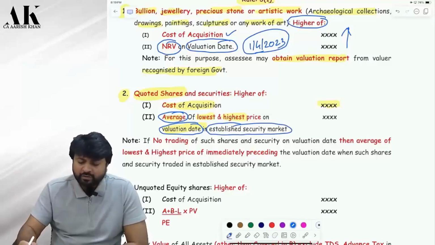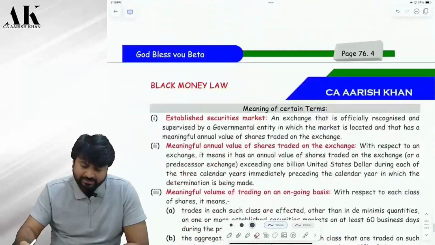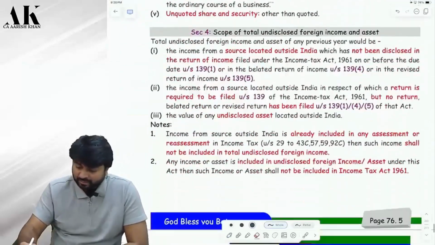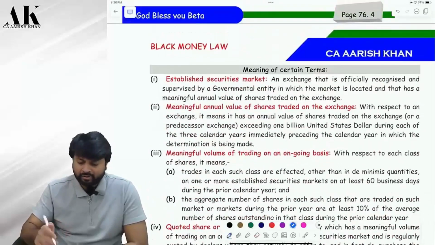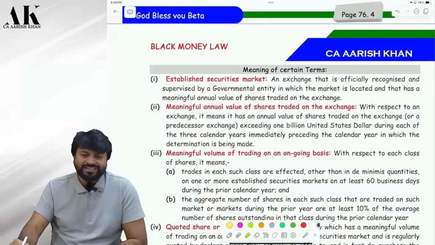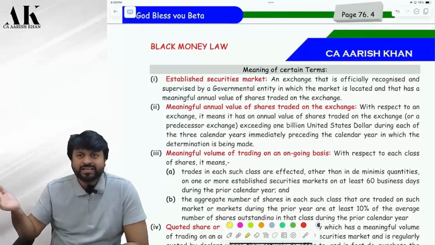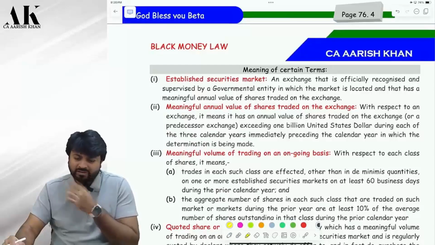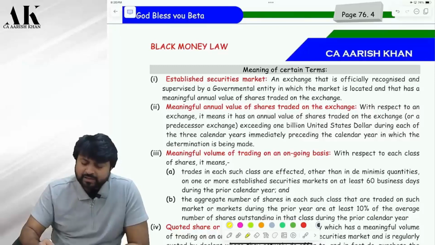So you will ask me, what do I mean by the term? The established security market is defined over here. Check, on page number 776.5. Not very relevant to remember all these things, please. We cannot remember all these definitions. They did not ask this even in Paper 6 earlier, in the elective paper. They used to ask some straightforward questions. But still we'll see it once.